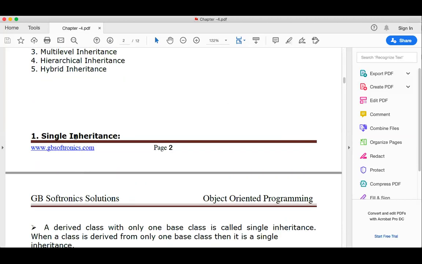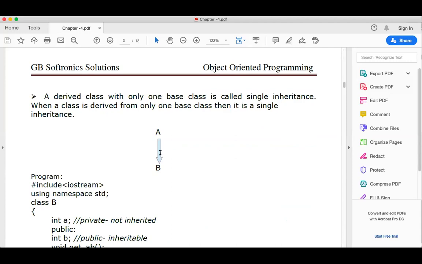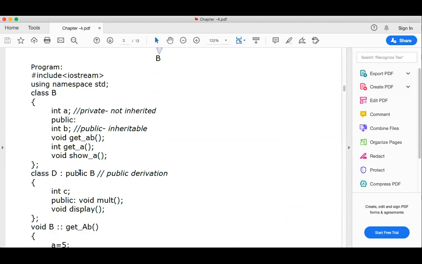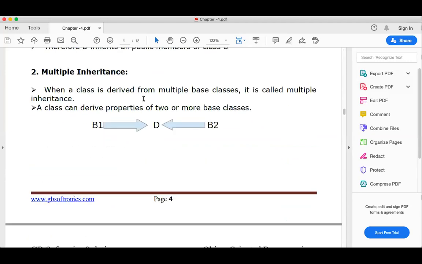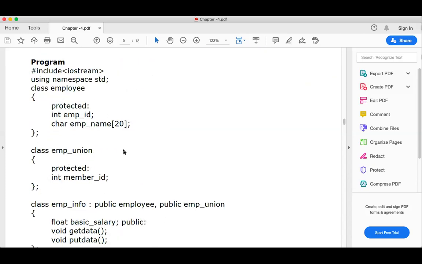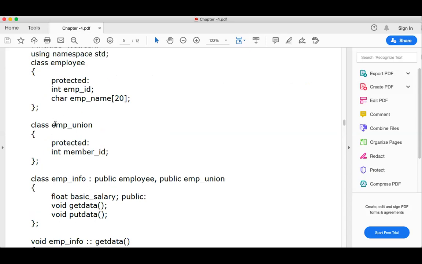Now, first one, single inheritance. Here, A and B, only two classes are there, and its example is also given. Next one is multiple inheritance. D is derived from B1 as well as B2. So D has two base classes, so it is multiple inheritance. You can see here class D has B1 as well as B2 as base classes. This is the real example, employee and employee union. So employee info has the employee as well as the employee union base classes.